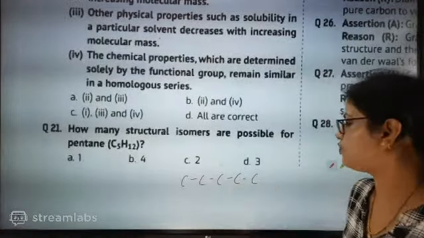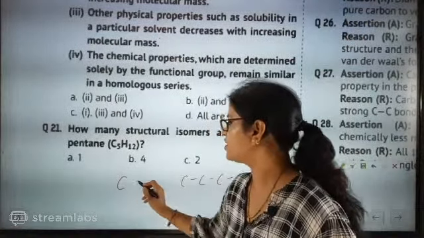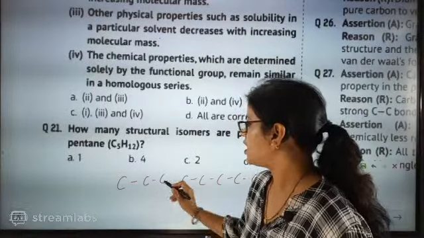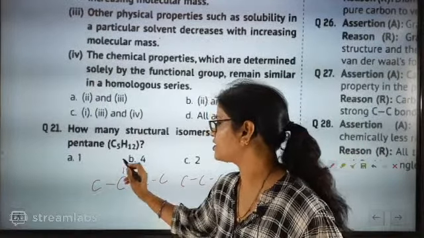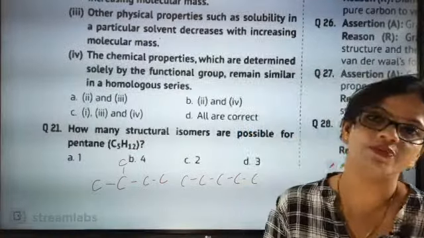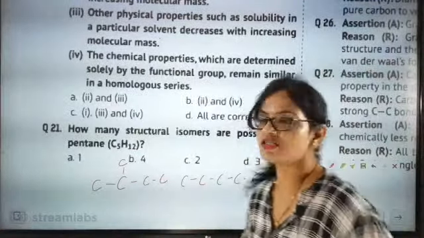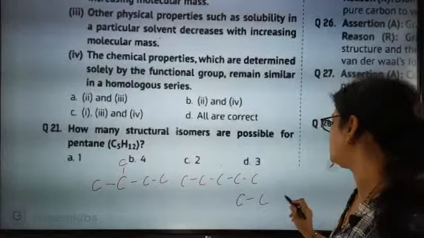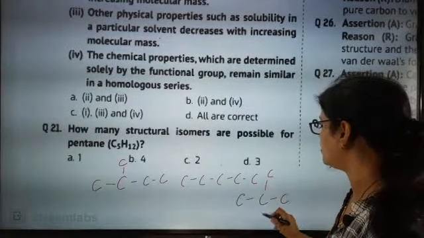First 1, 2, 3, 4, 5. We don't know. First we are going to take 1, 2, 3 and we are going to take 4, and 1 carbon we are going to put. Either you put carbon here or carbon here, naming will be same. So second structure is this one. Third structure: 1, 2, 3 and here 2 will be forming.